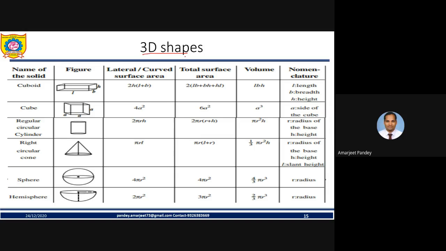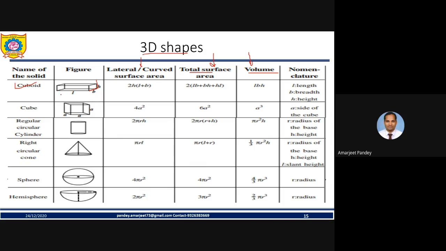So for 3D shapes and structures, let's discuss with cuboid. Now in cuboid, this is your length, this will be your base, and this simply represents your height. So basically, if you are talking about 3D shapes, we need to find out these three different parameters: lateral curved surface area, total surface area, and volume, friend.